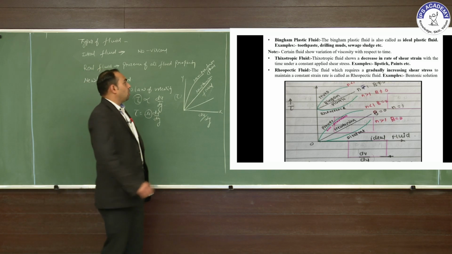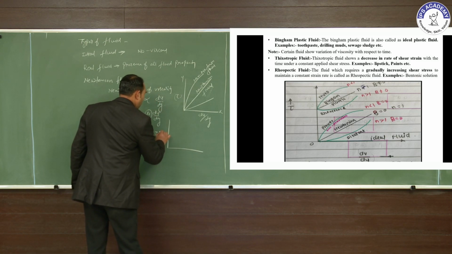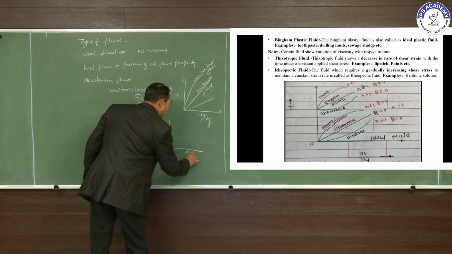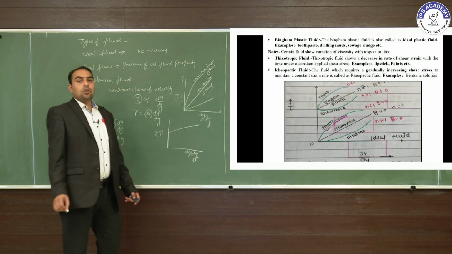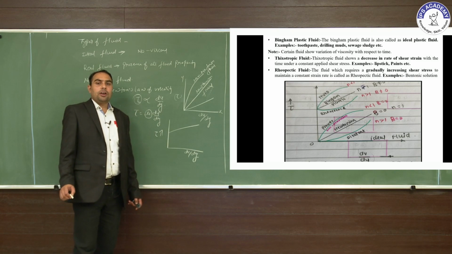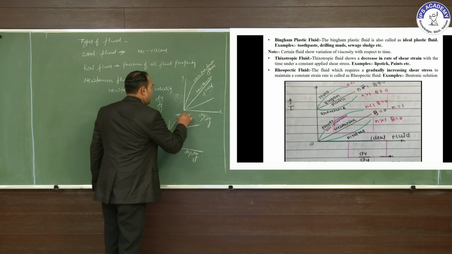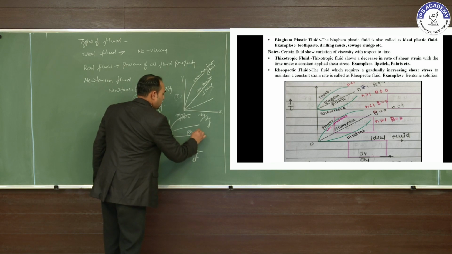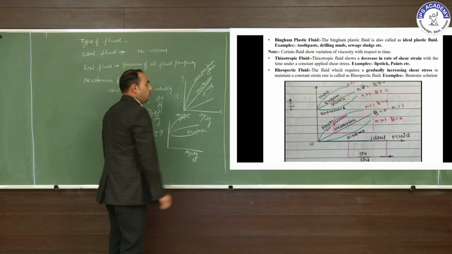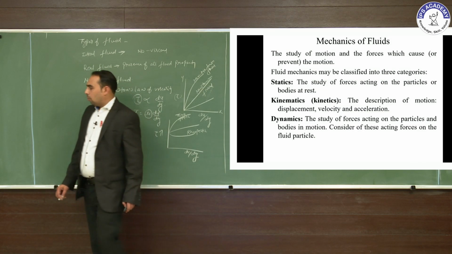Suppose this is tau and velocity gradient. This is the ideal plastic fluid, and this is the thixotropic and this is the rheopectic fluid.